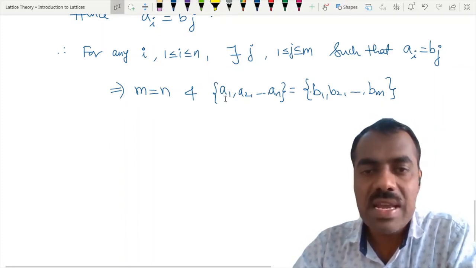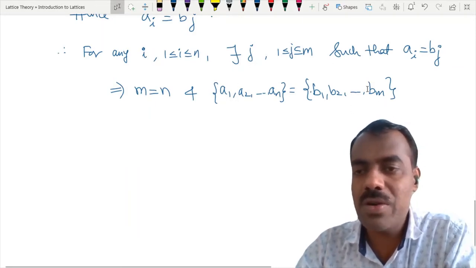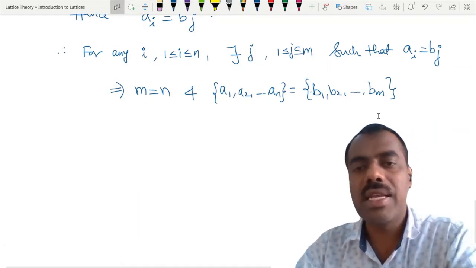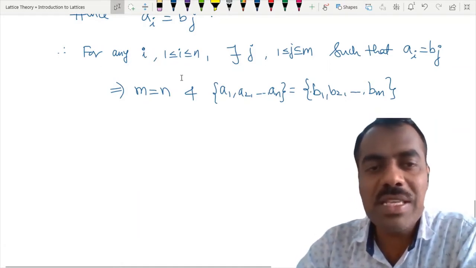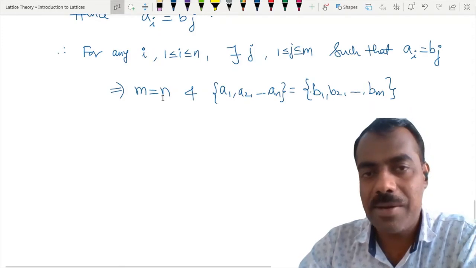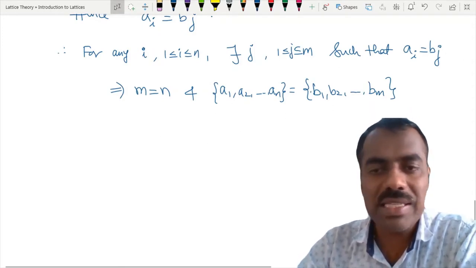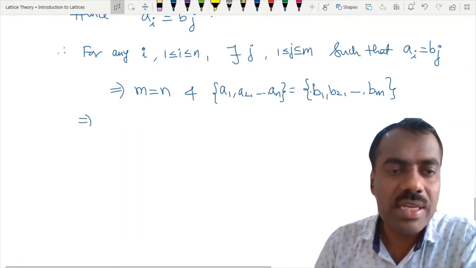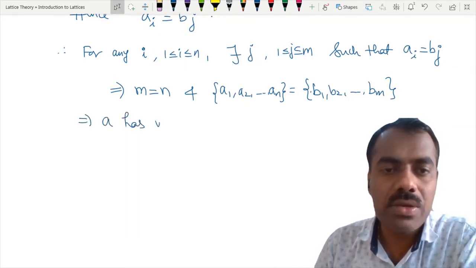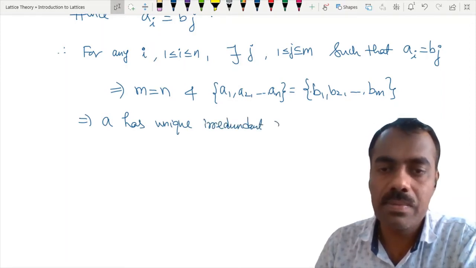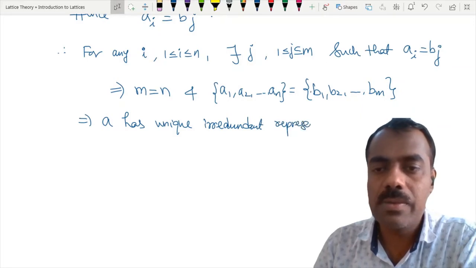So A1 may not be equal to B1, but A1 may be equal to B3. A2 may be equal to B5. A3 may be equal to B1, and so on. Is this clear? For every i there is some j, so first of all m should be equal to n, and Ai equal to Bj means this set is the same as this set. That shows that A has a unique irredundant representation. Is that clear? Yes or no?